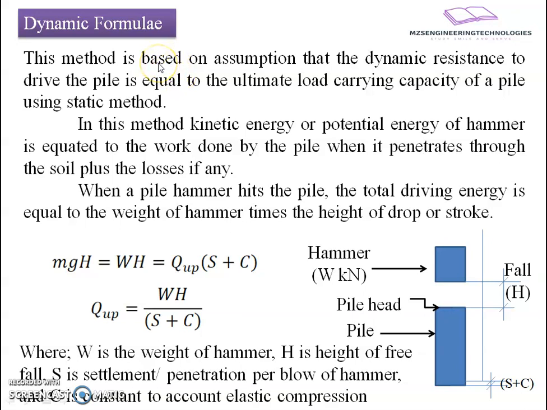In case of dynamic method, we are going to make an assumption that the dynamic resistance to drive the pile is equal to the ultimate load carrying capacity of the pile using static method. Means here we are going to concentrate on the dynamic resistance offered for driving the pile. What is the meaning of a dynamic resistance?